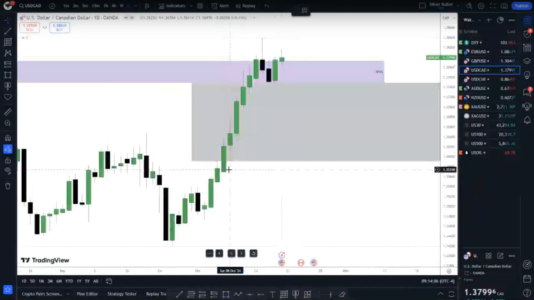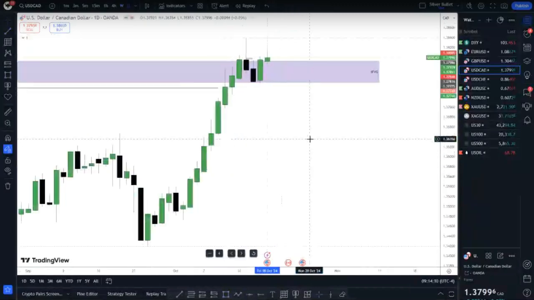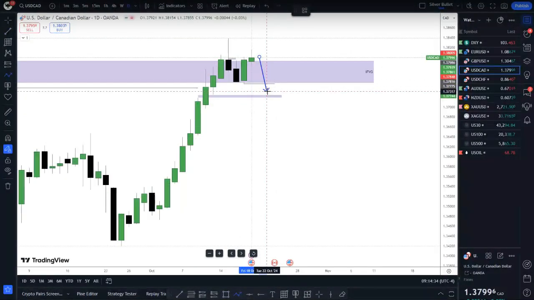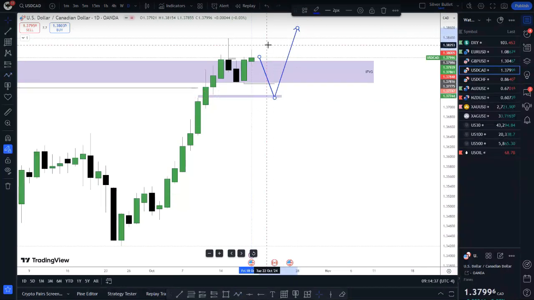Let's go to the daily chart. On the daily chart, we can look for the same thing here. Let's remove this. We can still anticipate price to push downside. We only have this fair value gap here. What I love about this one is that there are so many things to talk about on the daily chart. Let's look at Friday here. We failed to push above this high, indicating a reversal. So there's a possibility that we can get some sort of move to the downside here, maybe to this entire liquidity here before a continuation higher. So that's going to be USD CAD for me.